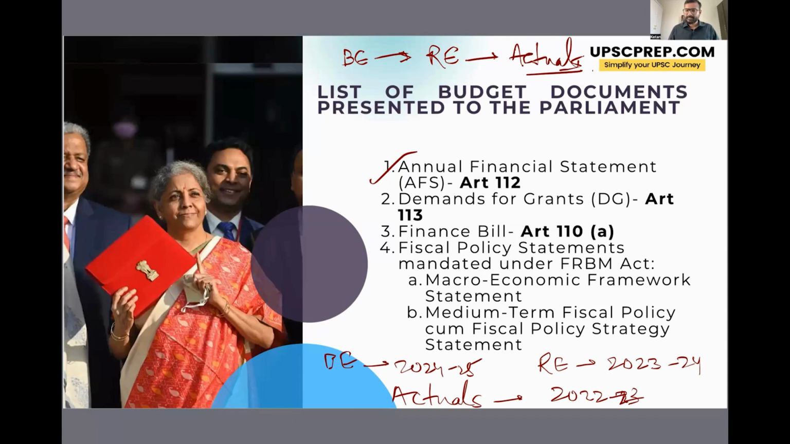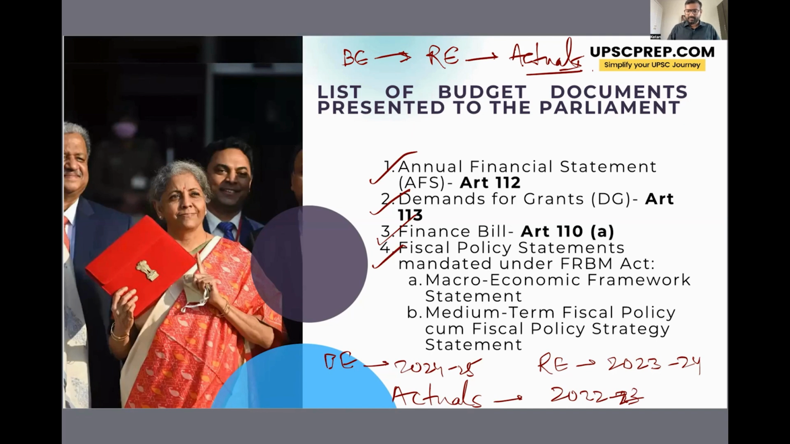Okay. Then the next budget document presented by the finance minister is the demand for grants, mandated by Article 113. Now, under the demand for grants, the government seeks to get parliament approval for the various expenditure plans of the government across different sectors, across different ministries, right? And then third is the finance bill mandated by Article 110A of the Constitution. Now, the finance bill contains the government proposals for various new taxation that the government proposes to levy on its people, or changes in tax laws or other revenue generation. And again, this also needs parliamentary approval, right?